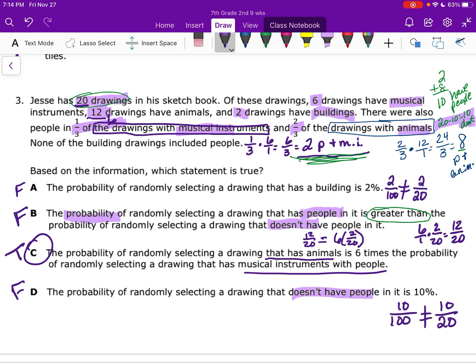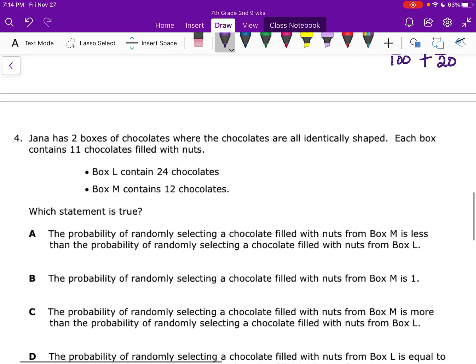Sometimes these qualitative probability questions have a lot of work to do in them, but it's worth it to work through it and get the right answer. Some of them are pretty easy, and some might be a little bit harder, but that's okay. You just keep working through it and keep doing it. All right, let's look at 4.